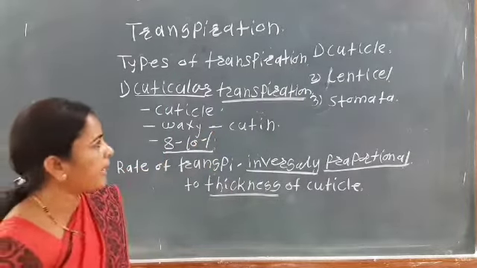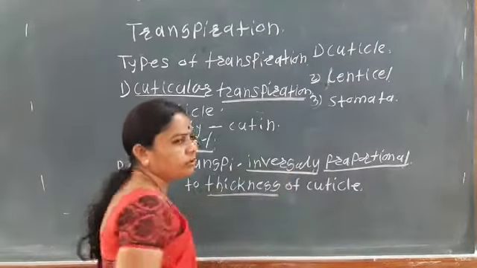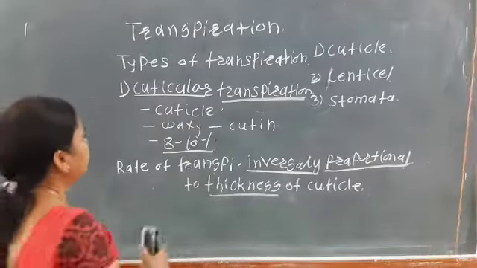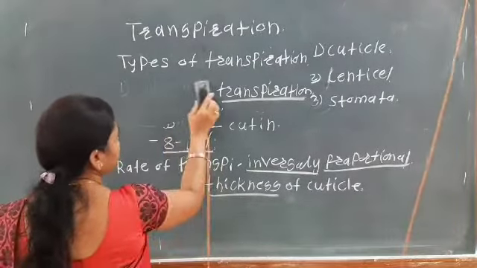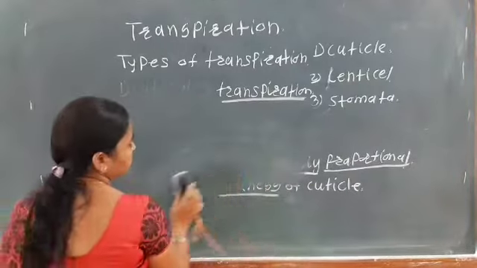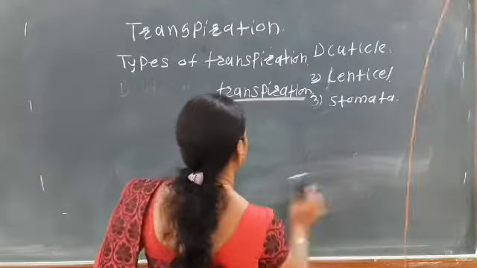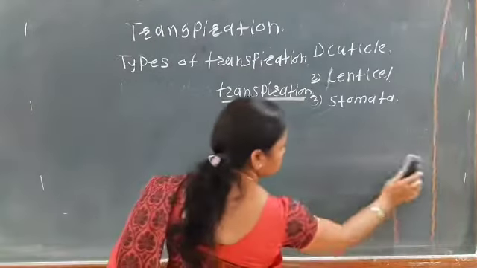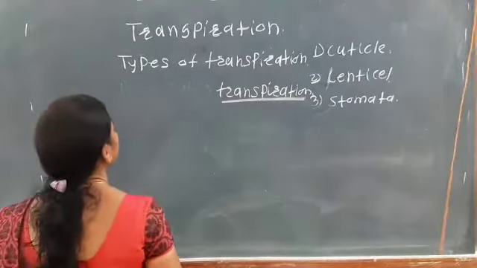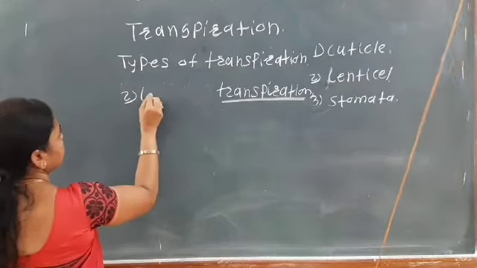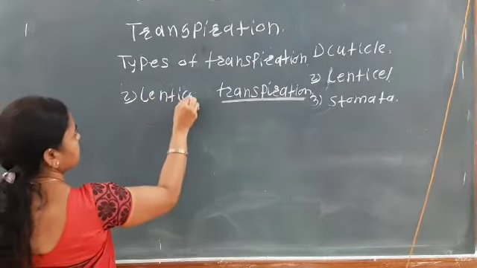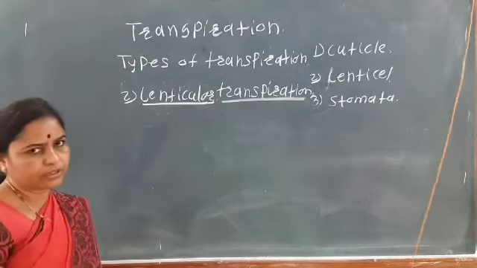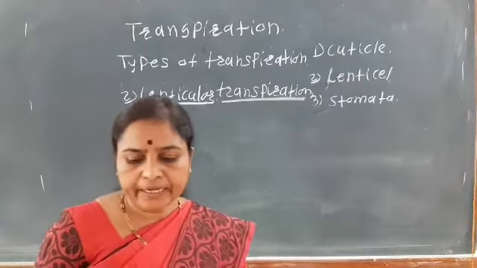Then the next site is the lenticel. Okay, so when the transpiration takes place through the lenticel, it is known as the lenticular transpiration. So what is meant by the lenticels?